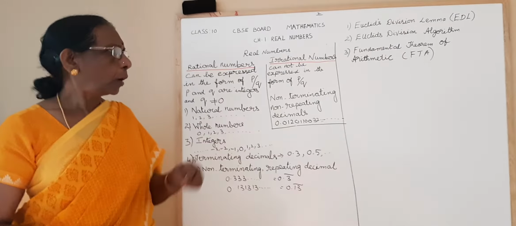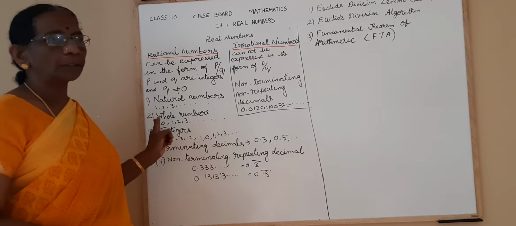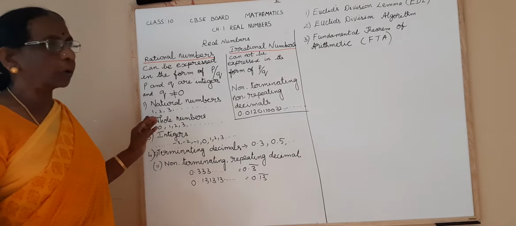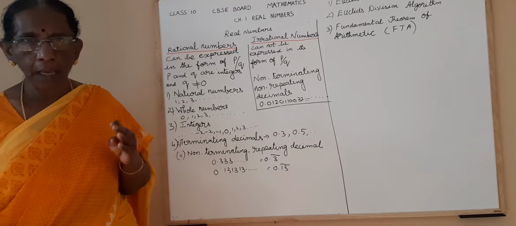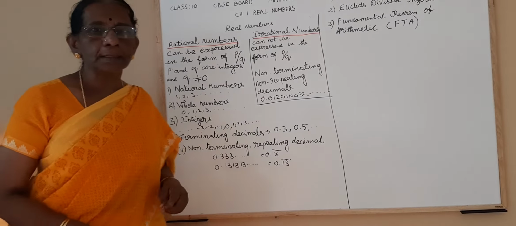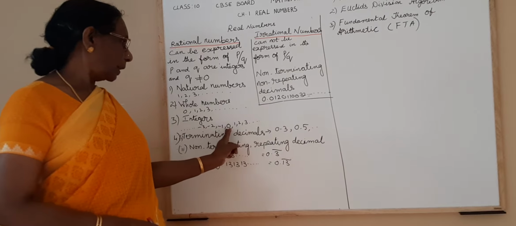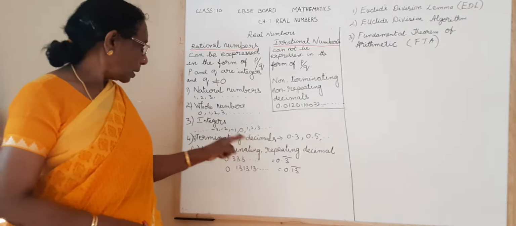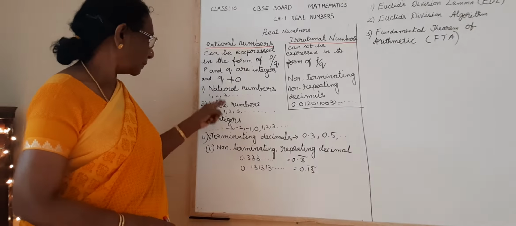Now when you come to whole numbers, it includes 0. So 0, 1, 2, 3, it starts from 0. So they are whole numbers. And here again, you can express all the numbers as rational numbers. 0, you can write it as 0 by 1, 0 by 10, 0 by 100. Any number if you write it, the value will be the same. Now when you come to the integers, they include both positive and negative integers and 0. 0 is neither positive nor negative. Okay. And all the integers can be expressed in the form of P by Q. As usual, I have explained here.